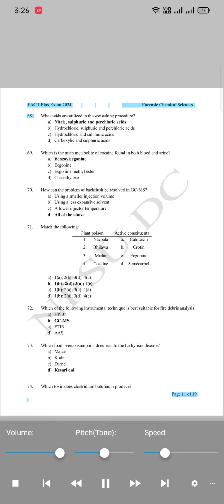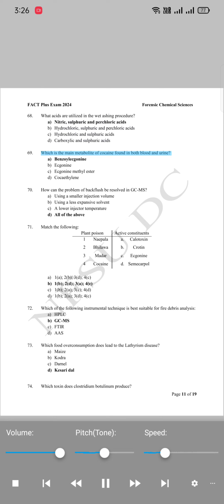68. What acids are utilized in the wet ashing procedure? A. Nitric, sulfuric and perchloric acids. B. Hydrochloric, sulfuric and perchloric acids. C. Hydrochloric and sulfuric acids. D. Carboxylic and sulfuric acids.